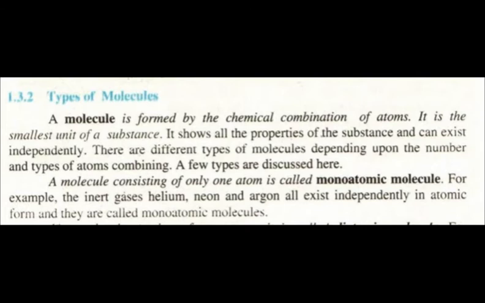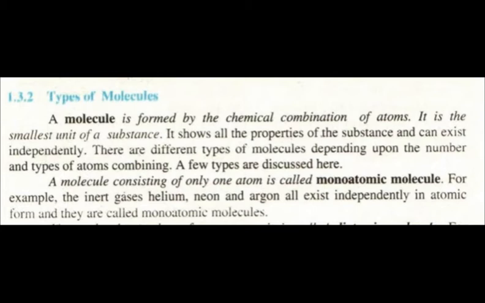Inert gases are also called noble gases, which belong to group 8 of the periodic table. Noble gases are helium (He), neon (Ne), argon, krypton, xenon and radon. They are all monoatomic because they can exist independently, and these molecules contain only one atom each. So these are called monoatomic molecules.